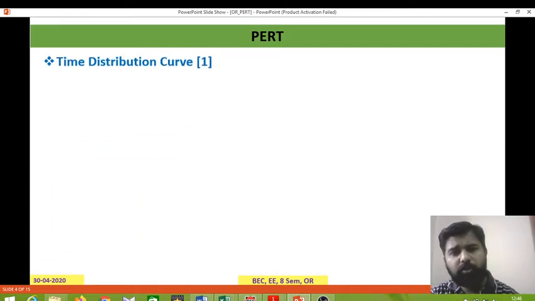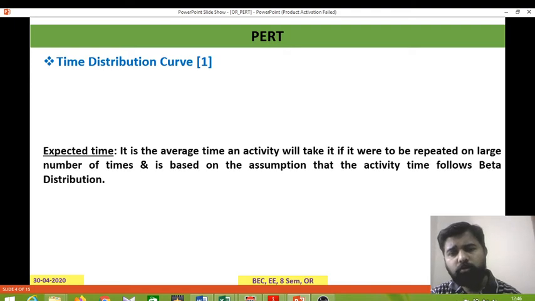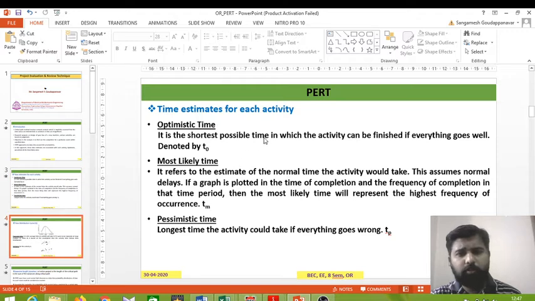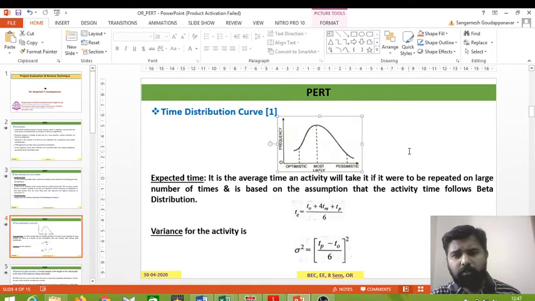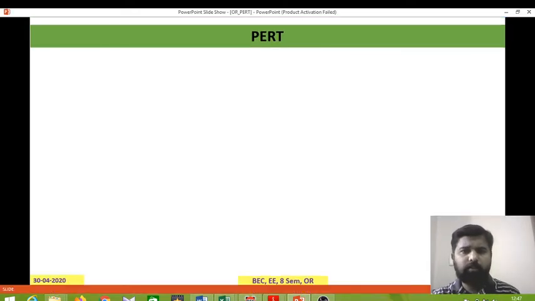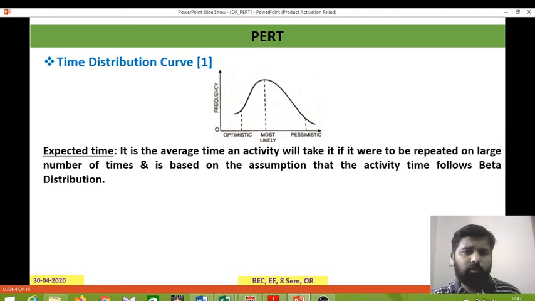Then the time distribution curve. Here you can see the time distribution curve. It shows at what frequent time the activity can finish. In the graph, the x-axis shows all three time estimates: optimistic, most likely, and pessimistic, and the y-axis shows how frequently the activity finishes at that time.